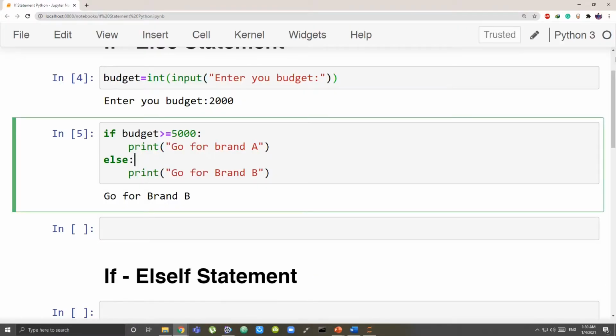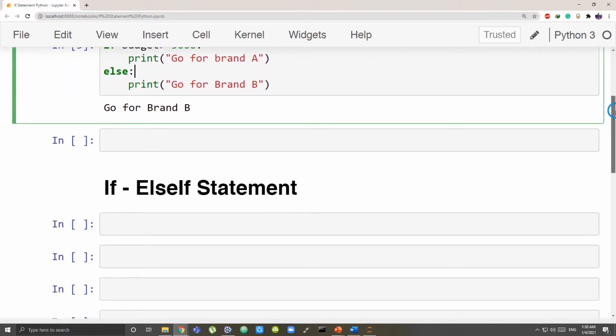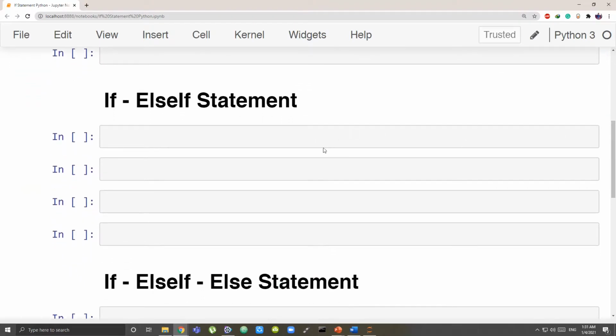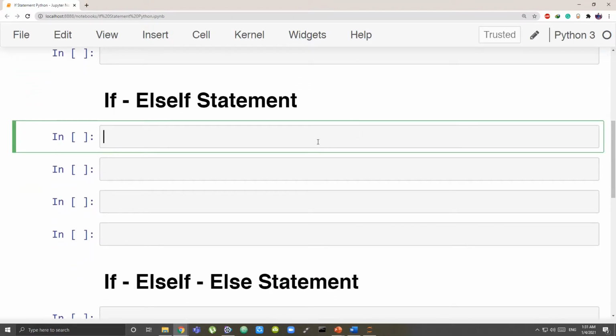Now getting back to our example, let's suppose we have a range, like 1000 to 2000, go for brand A. That's the condition, and the task is going for brand A. If 2000 to 3000, go for brand B. If 3000 to 4000, go for brand C. So you have more than one condition. Then we will use the if-elif statement. Let's make our if-elif statement.